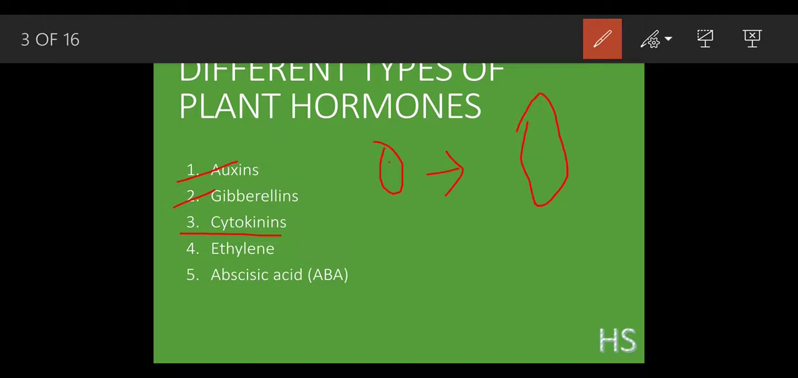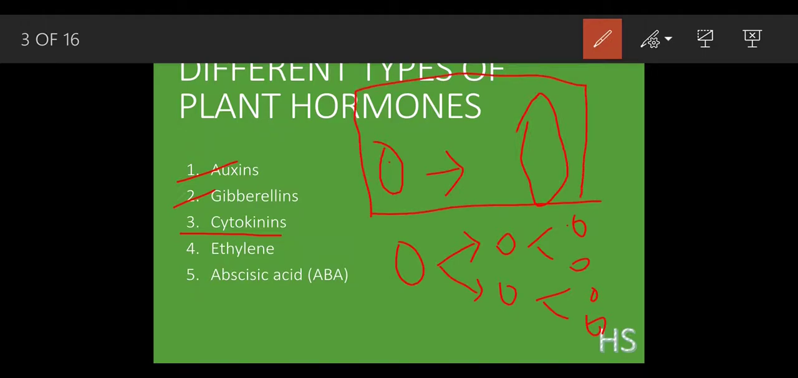What does that mean? Suppose this is one cell. Cell division means out of one cell we get two cells. From two cells we get two more, so it becomes four, and like that it keeps on happening. So there is a difference: the above one is cell elongation, but cytokinins show cell division.